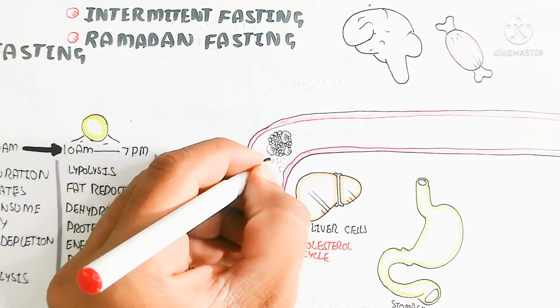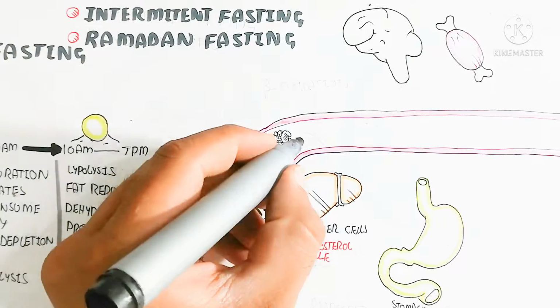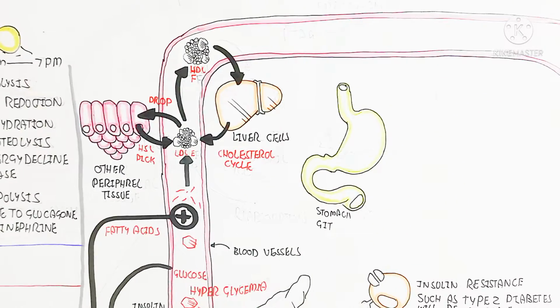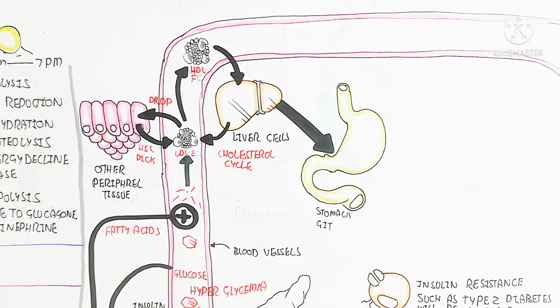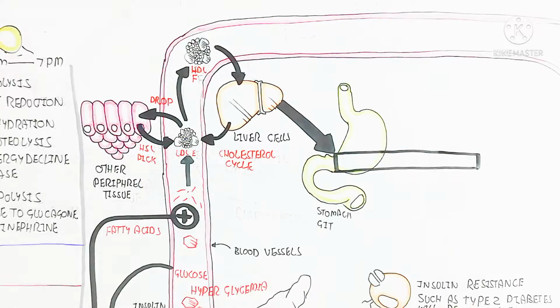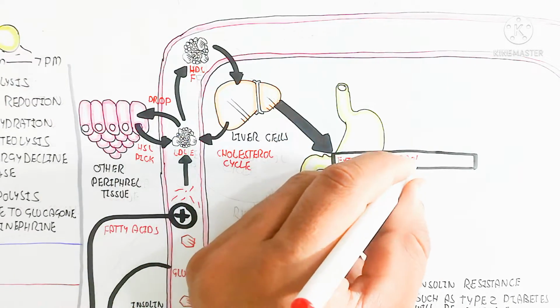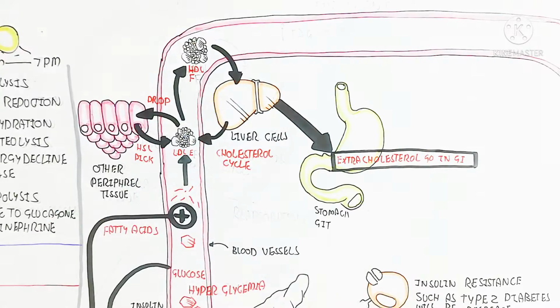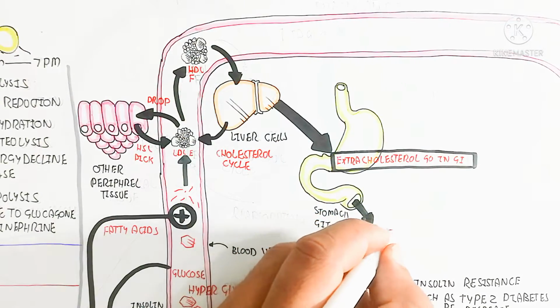After the movement into the liver, the extra cholesterol will be excreted, and the extra cholesterol goes into the gastrointestinal tract, and some cholesterol can again be reabsorbed, so reabsorption can occur. But the important thing you need to understand is that the extra cholesterol will be excreted through the bile. So remember that.